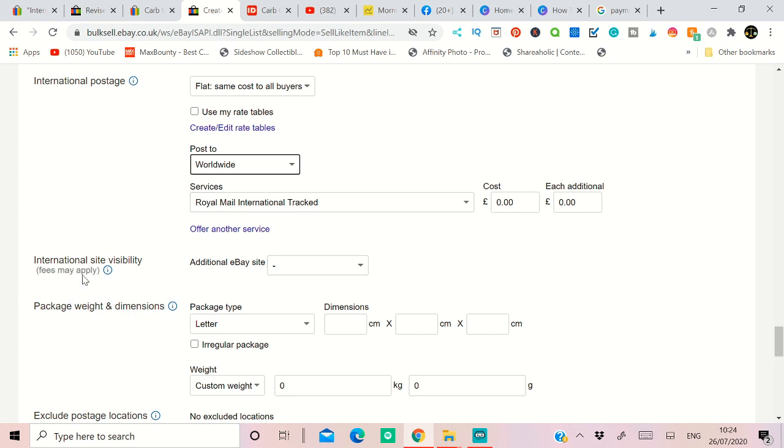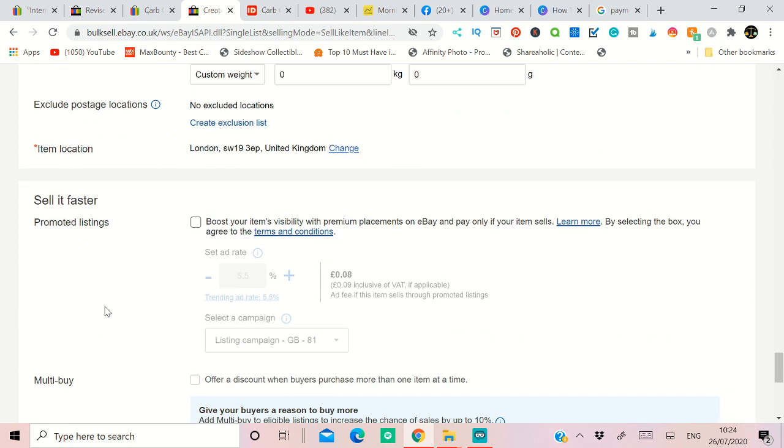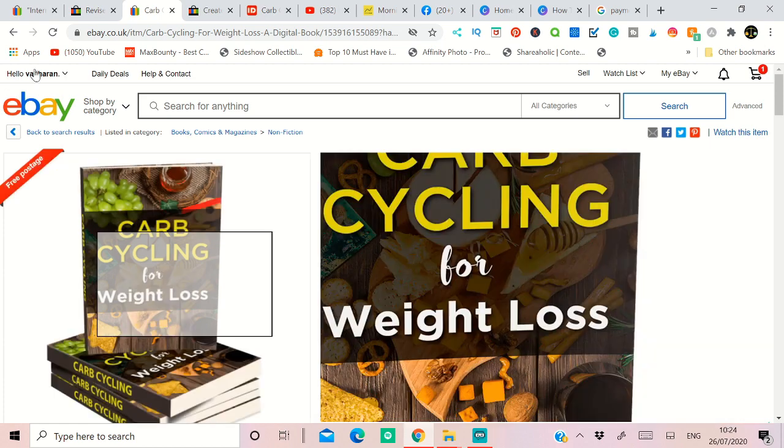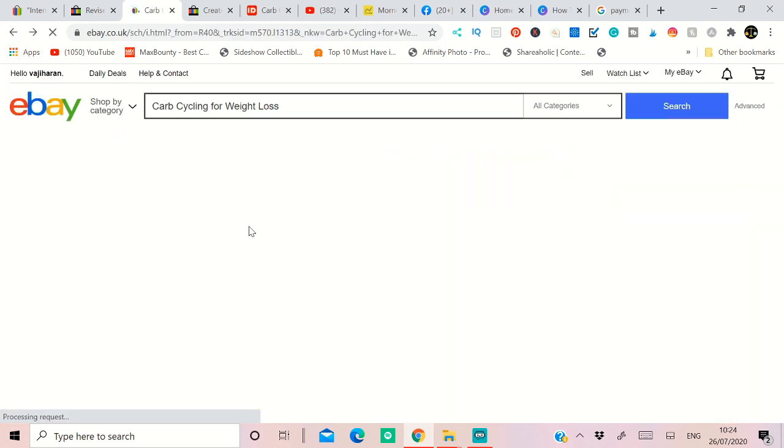You can also add international site visibility, which means your listing will be displayed at the top for this category, but you have to pay extra for that. Don't select that. And if you come down to promote listing, if you click that, it will put your listing in front of all these ebooks you can see here. So these are the ebooks people are selling, the same ebook, right?